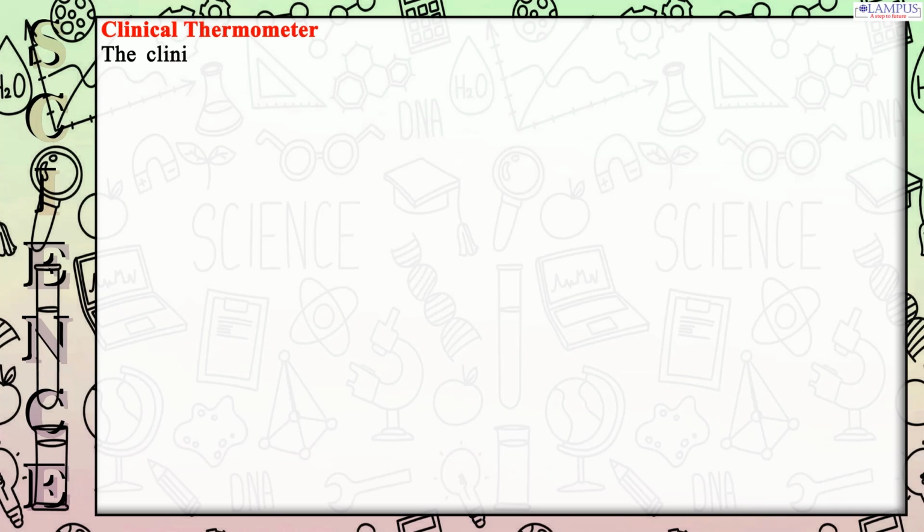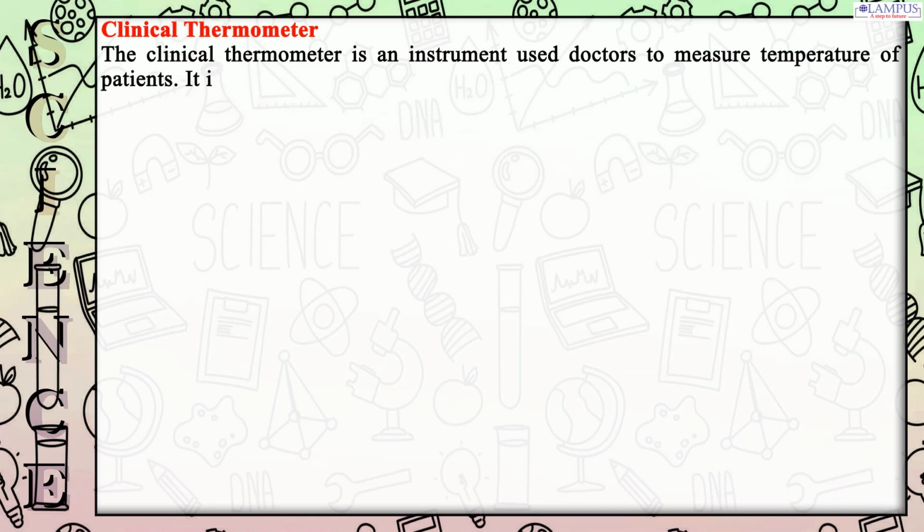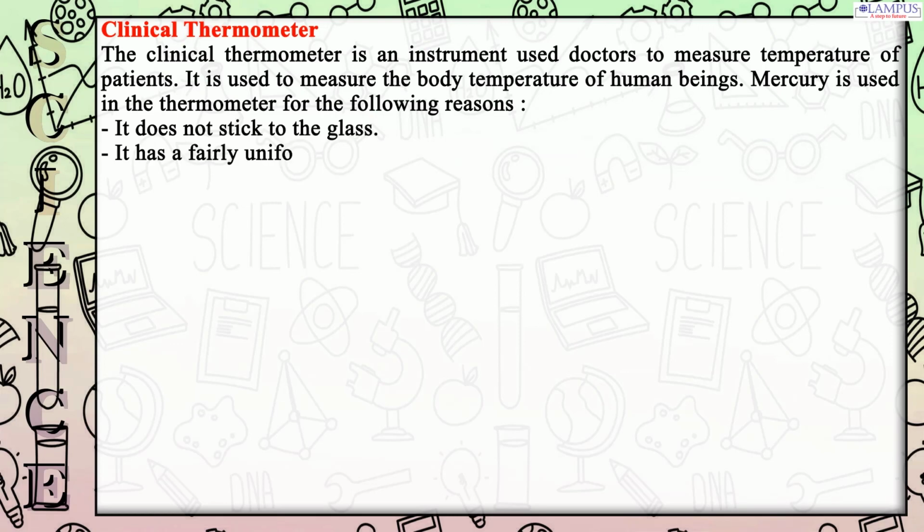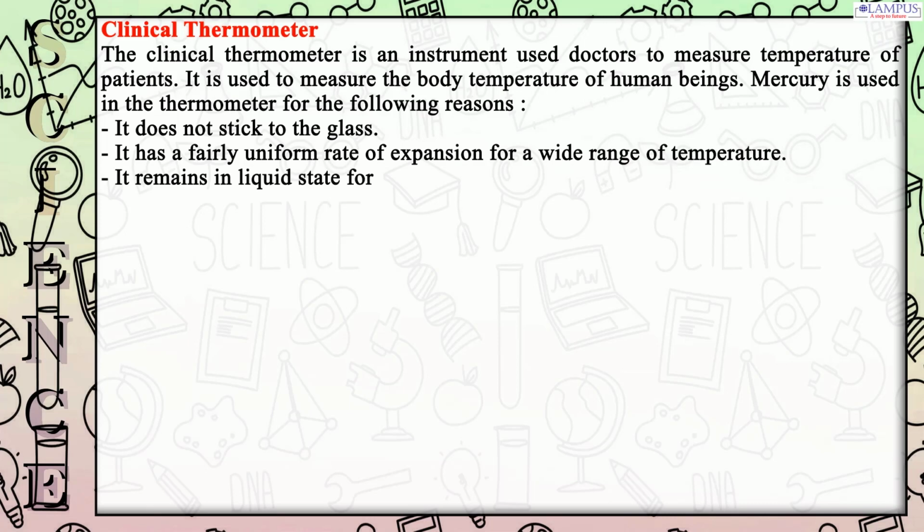Clinical thermometer. The clinical thermometer is an instrument used by doctors to measure the temperature of patients. It is used to measure the body temperature of human beings. Mercury is used in the thermometer for the following reasons. It does not stick to the glass. It has a fairly uniform rate of expansion for a wide range of temperature.